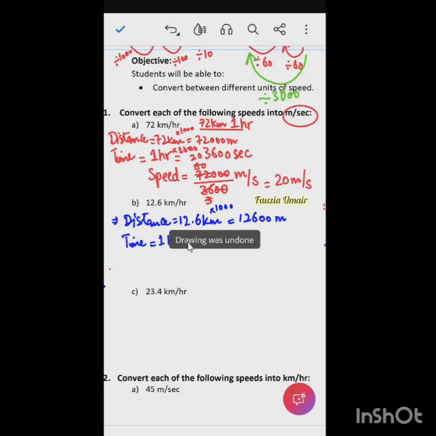So now the time is 1 hour. If we convert it into seconds, it is 3,600 seconds. So now we need to write down speed. Speed is now in meter per second, it is 12,600 divided by 3,600. The unit is changed, it is meter per second now. So you can cancel these two zeros. Now with which number can I divide? Is 126 in the table of 12? No, it cannot. So what should I do?